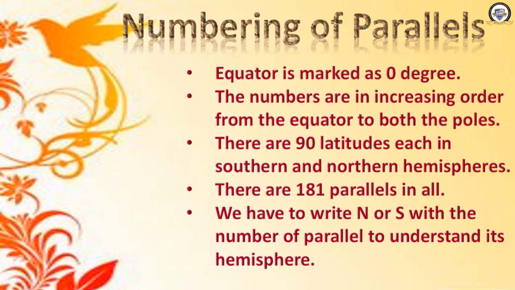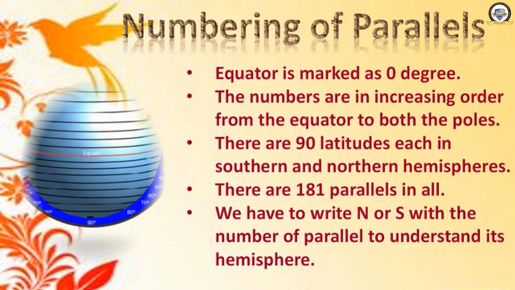So what we have to do, we have to write N or S. What is this N or S? N for north and S for south. With the number we have to write 90 degree north, 90 degree south. Then we will understand the location of a place.